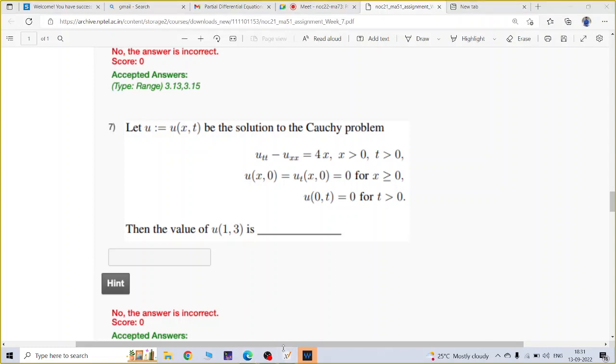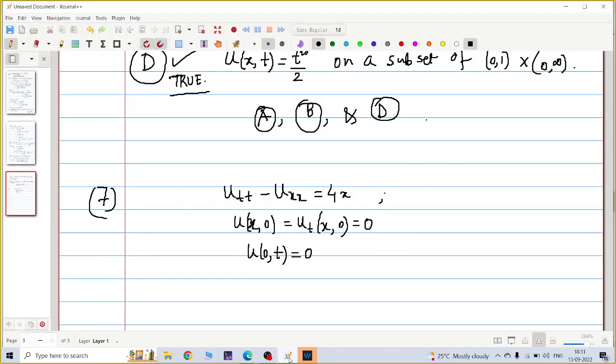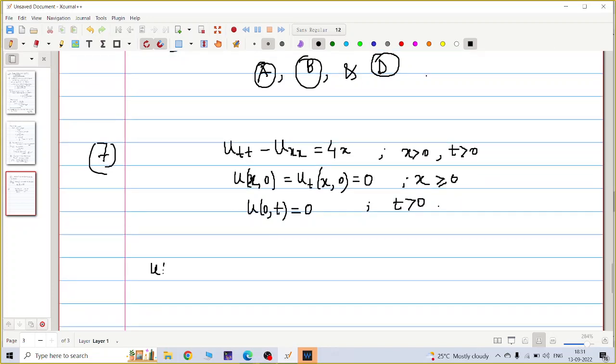Okay. So here x is positive and t is also positive. Here it is true for x greater than or equal to 0, and here it is true for t positive, right? So by Duhamel's principle, what is the solution?